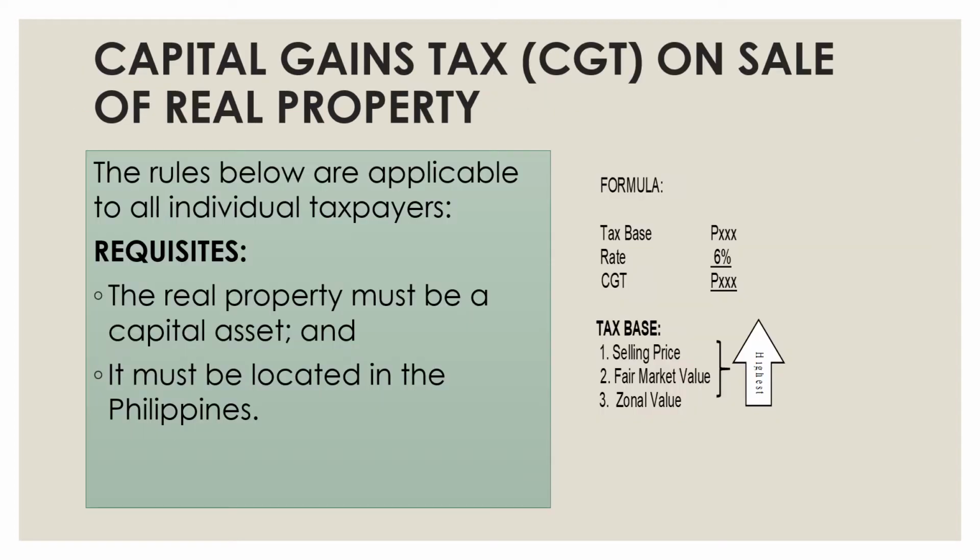Okay, so now let's go to the capital gain tax on the sale of real property. The rule here is applicable to all individual taxpayers. There are two requisites. First, the real property must be a capital asset. Remember the classification of the capital asset and the ordinary asset in our previous video. And it must be located in the Philippines. Our formula is tax base, usually the selling price, the fair market value, or the zonal value, whichever is higher, multiplied by 6%. So that is your capital gain tax.